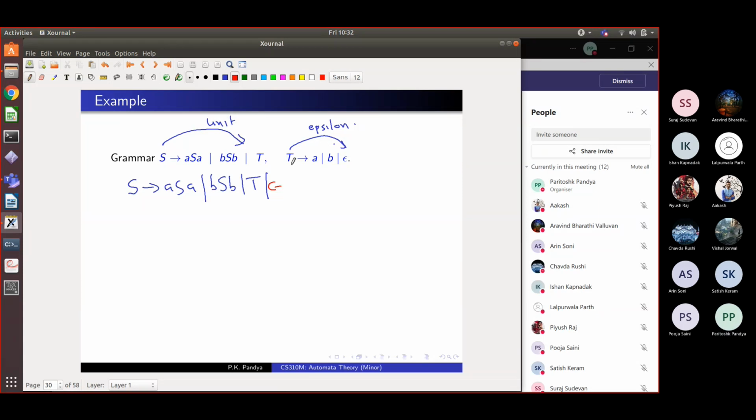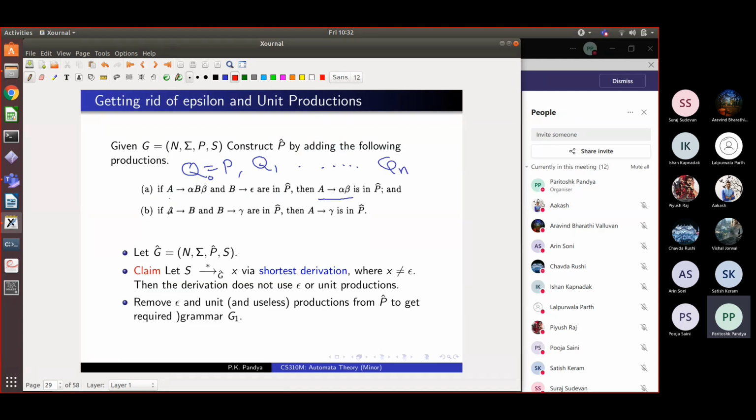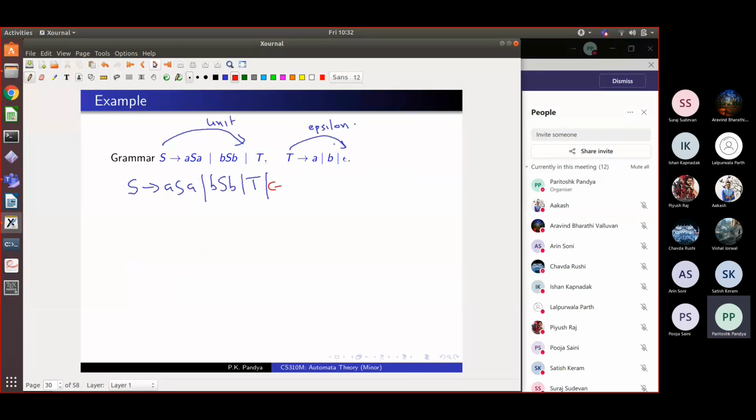Now I cannot use the first rule to add any further strings. You know, there is no scope for adding anything else. But I have this second rule also. The second rule says that if by unit production A goes to B and B goes to gamma, then I can directly add A goes to gamma. Here I have got S goes to T. This is my new Q. Original Q was this. This is my new Q. In this, I have got a unit production S goes to T. Also, the other productions remain.